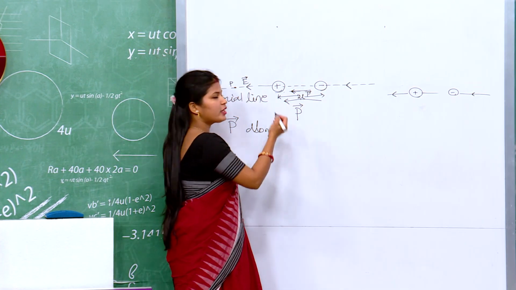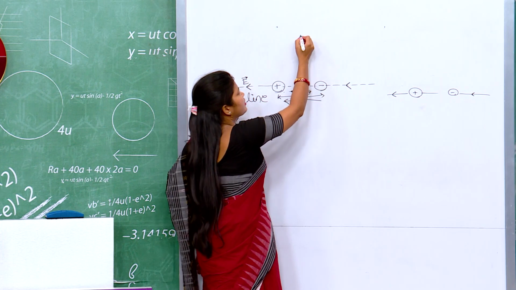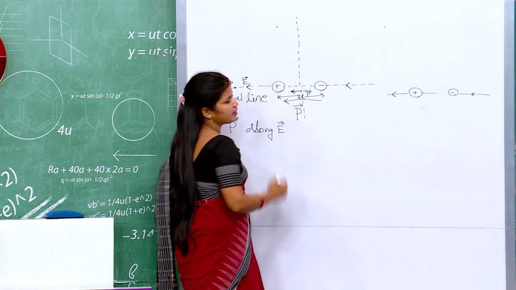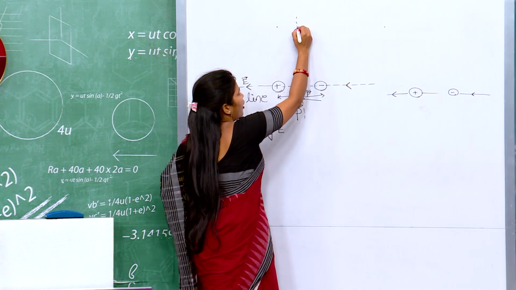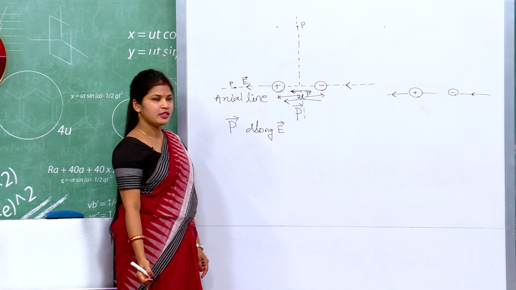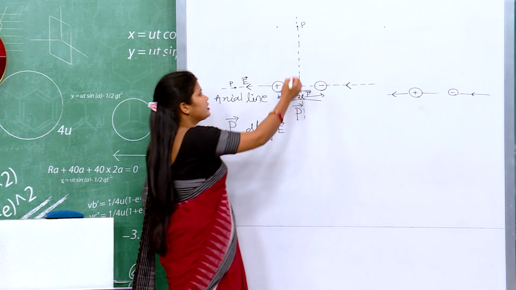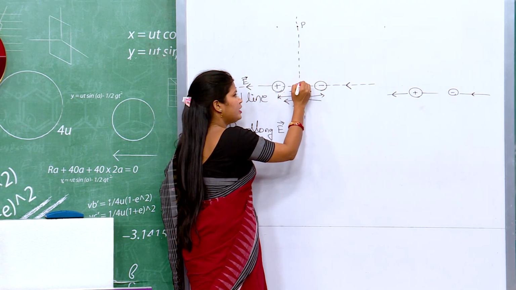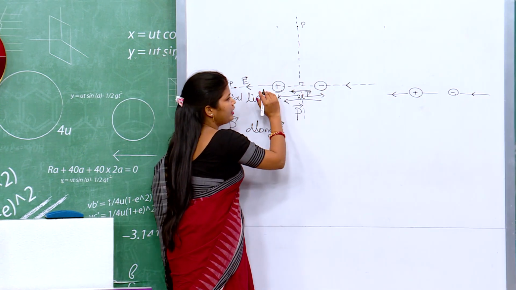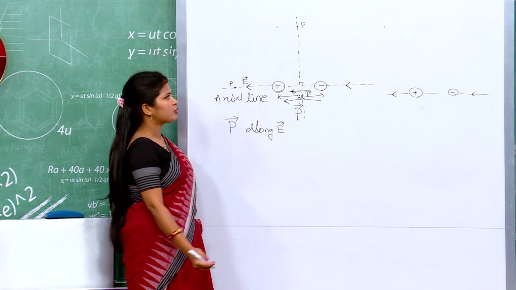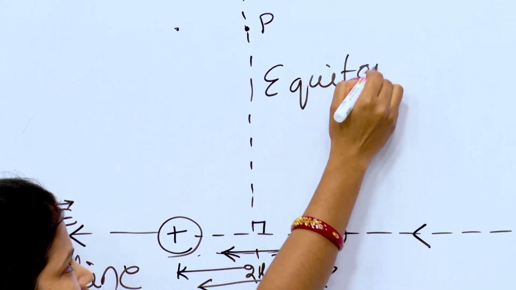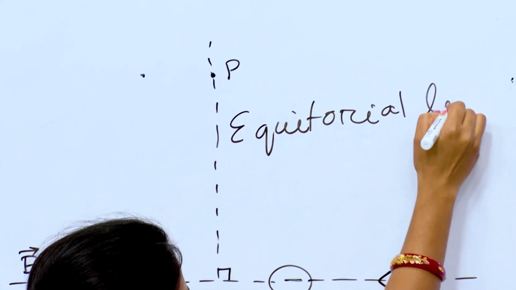Okay. Then what is this equatorial line? Suppose the equatorial line is like this. Suppose here is the point of observation and we wish to find the electric field intensity at this point, then this is our equatorial line, or we can say it is the perpendicular bisector. That means it is perpendicular and bisects the line. It is also called the perpendicular bisector or equatorial line.